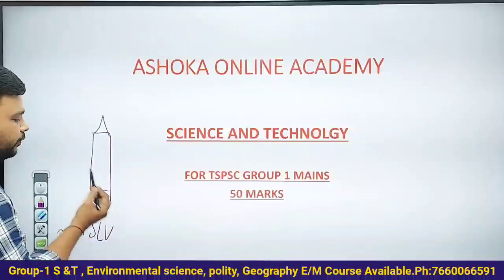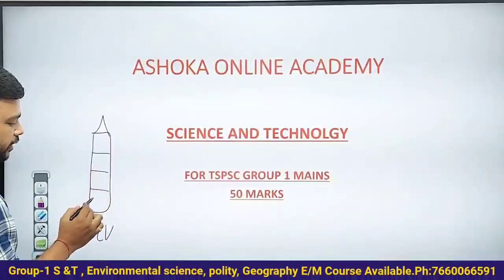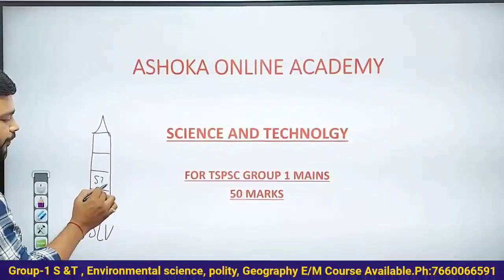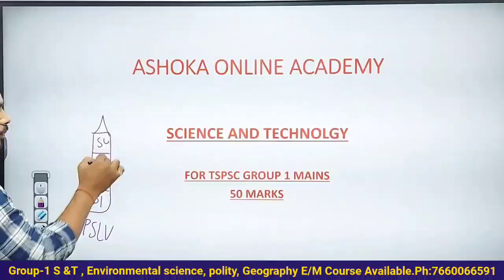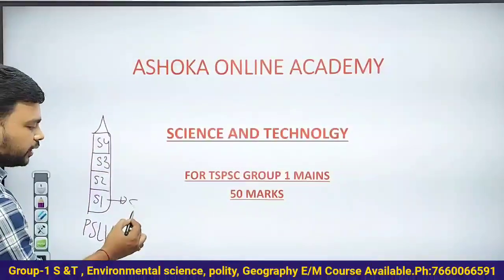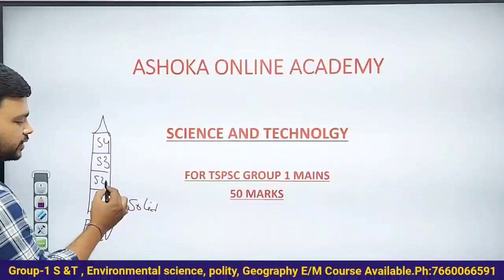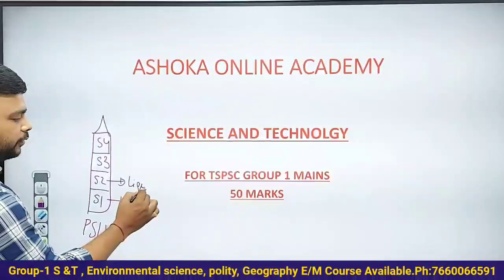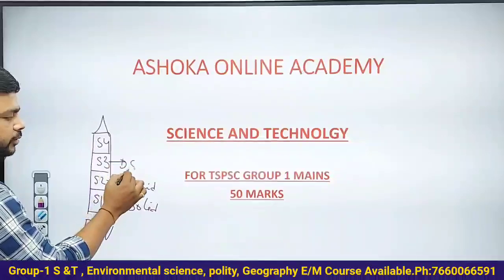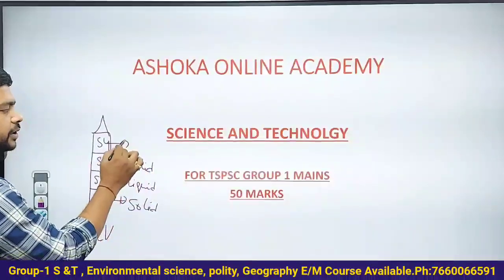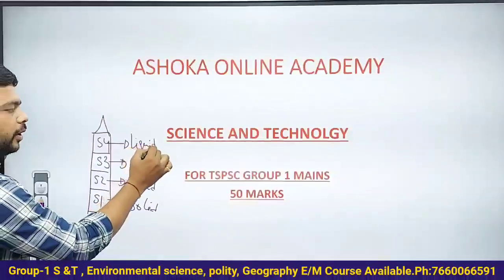PSLV rocket is having four stages: stage 1, stage 2, stage 3, stage 4. In stage 1 it is using the solid fuel. In stage 2 it is using the liquid fuel. In stage 3 it is using the solid fuel. Again in stage 4 it is using the liquid fuel.